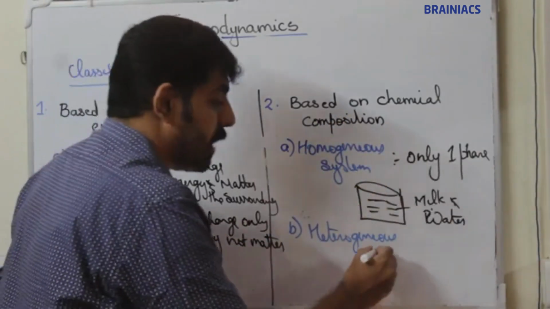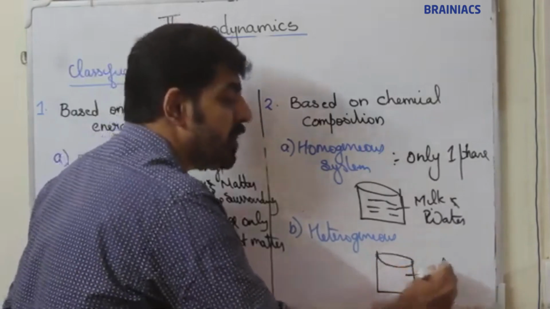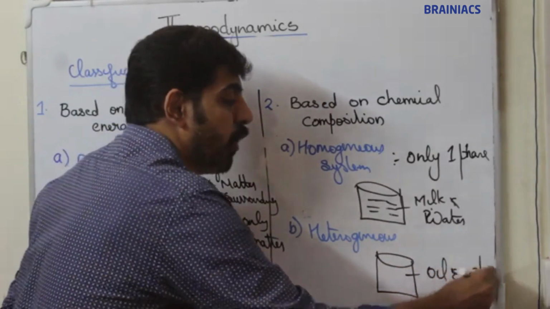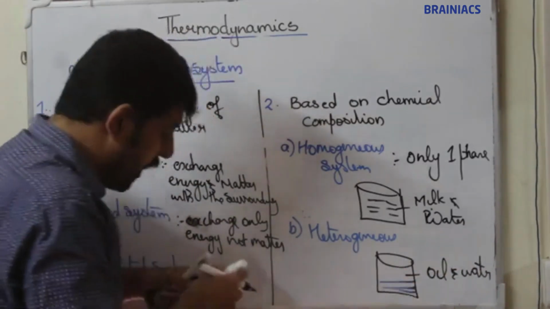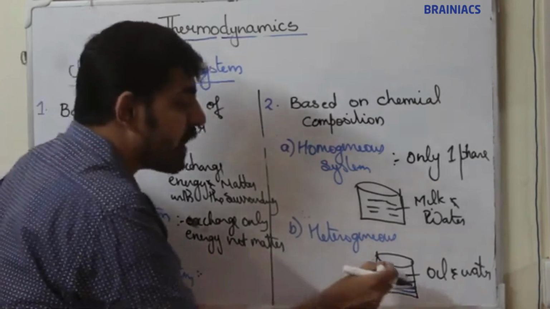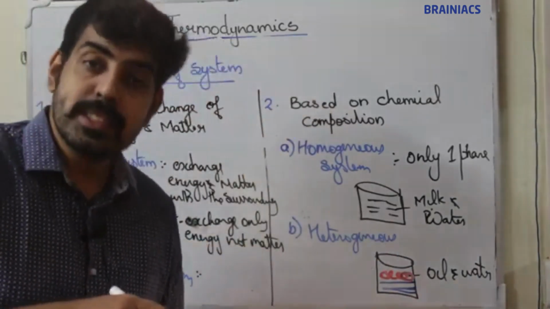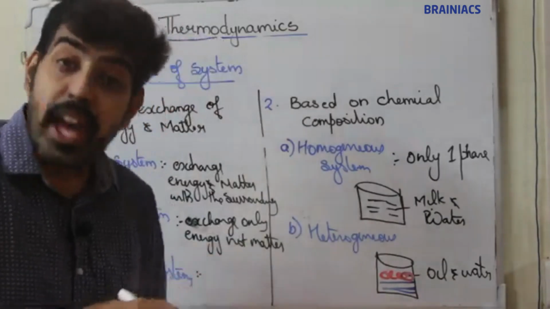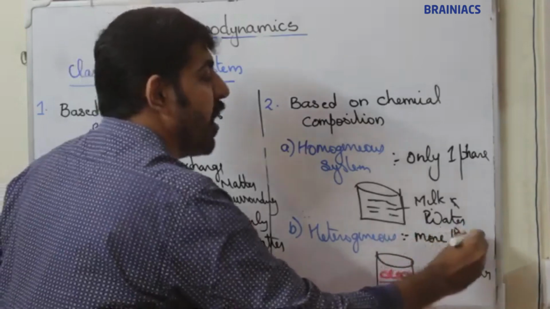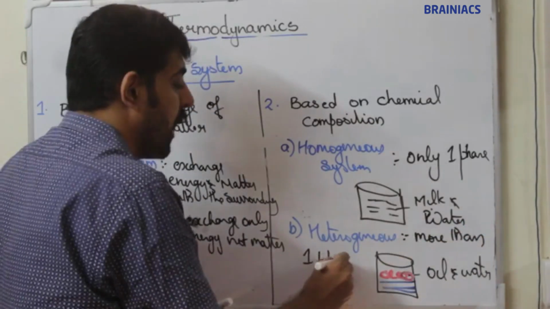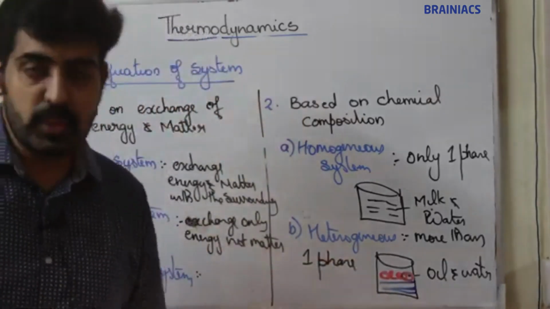Now at the same time, if you are mixing oil and water, you can observe two layers. The water layer, and above that you can observe the oil layer. So here you can observe two layers. So the system consists of more than one phase. A system consisting of more than one phase is known as a heterogeneous system.